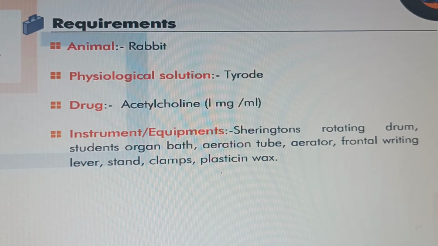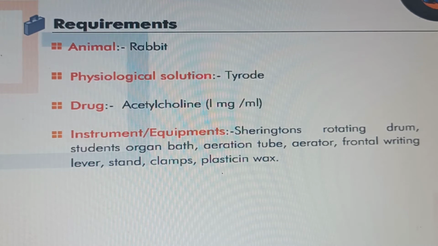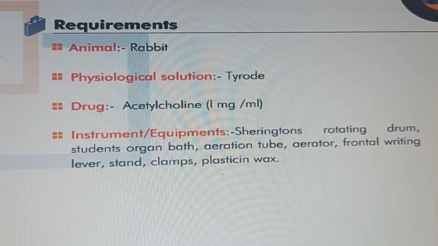To study the effect of spasmogens and relaxants, we use rabbit as an animal. Tyrode's solution is used as a physiological salt solution. Acetylcholine is used as spasmogen and atropine will be used as relaxant. Various equipment required for the experiment includes Sherrington's rotating drum, Student's organ bath, aeration tube, aerator, frontal writing lever, stand, clamps and plasticine wax.